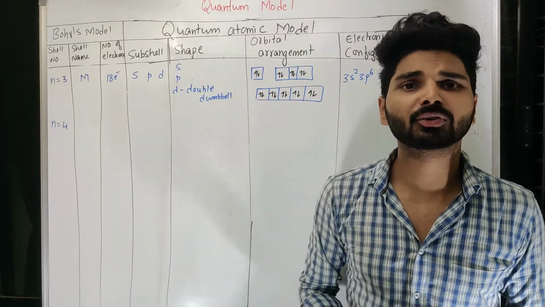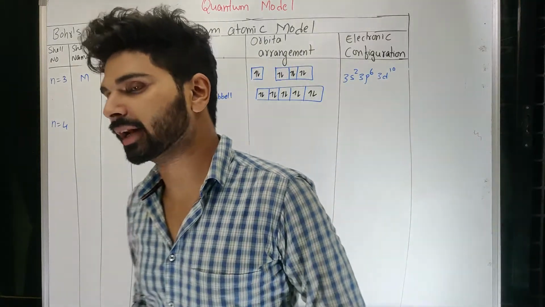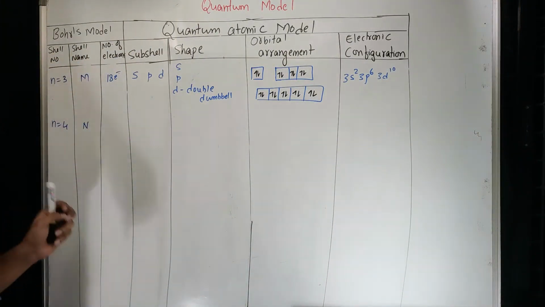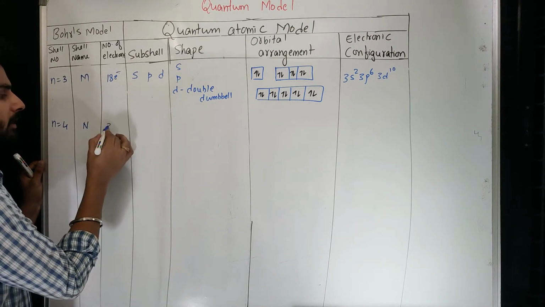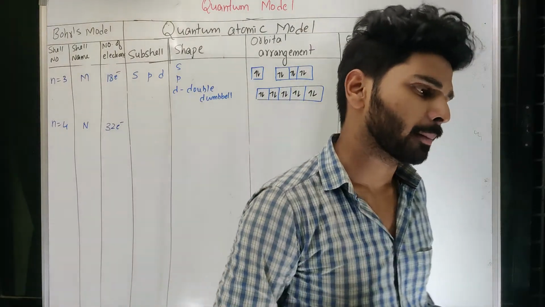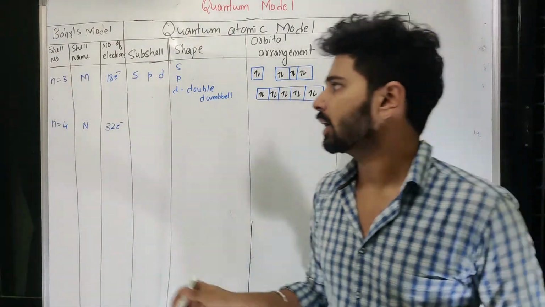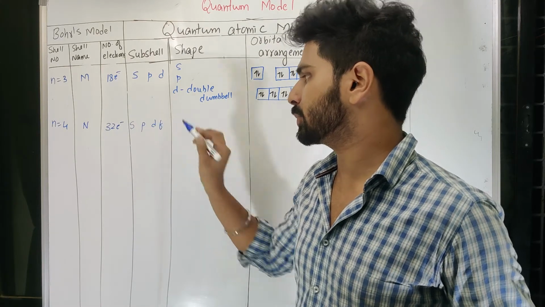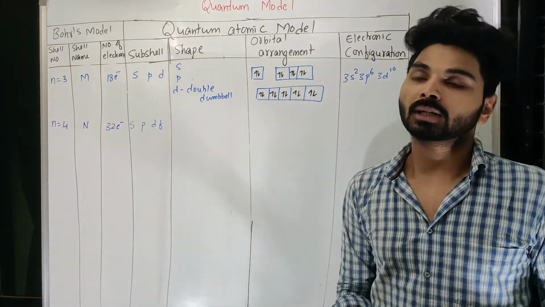Now let's move to the next shell, that is n equal to 4. According to the Bohr model, there are 32 electrons accommodated in the 4th shell, but he did not say how they are distributed. The quantum mechanical model says that these 32 electrons are distributed in 4 different subshells.